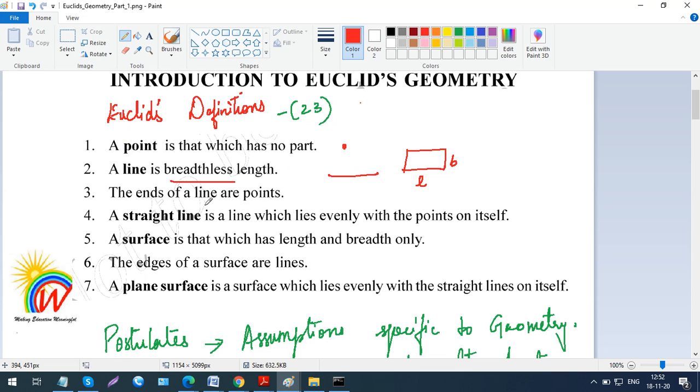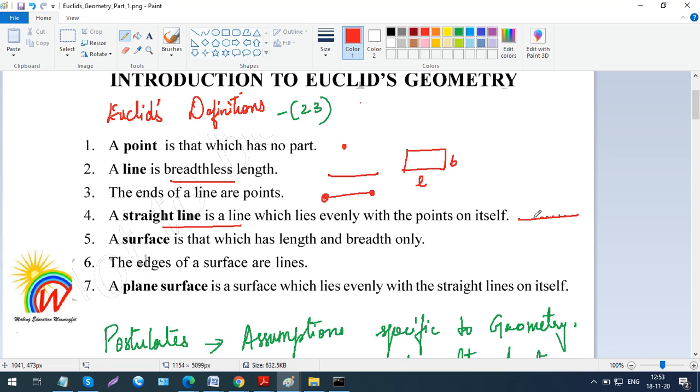The ends of a line are points. So the line has points; the ends are always points. And a straight line is a line which lies evenly with the points on itself. They're just telling the definition of a straight line. It's a line which lies evenly with the points on itself, so there are many points lying on this line.